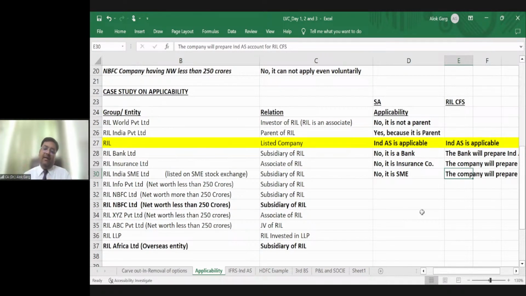Normally, practically what happens in such a group, except the companies where Ind AS is not applied mandatorily, even not voluntarily, like bank and insurance, all the other entities voluntarily adopt Ind AS, right? For example, non-corporate entities, banks and insurance, these three entities are not allowed even voluntarily. Except these three entities, all entities normally apply it voluntarily, so that the entire group will have one set of accounting and reporting system, right? Is that clear?